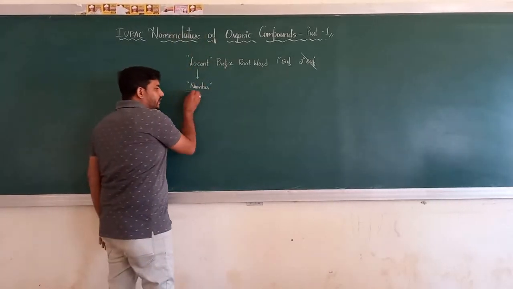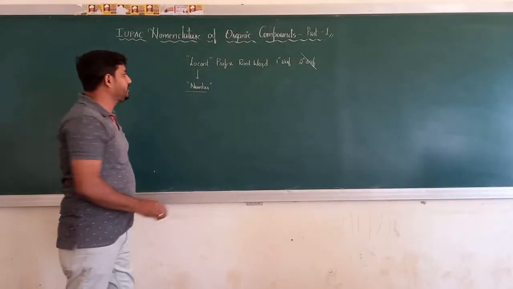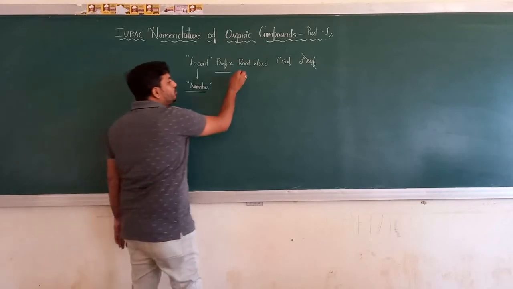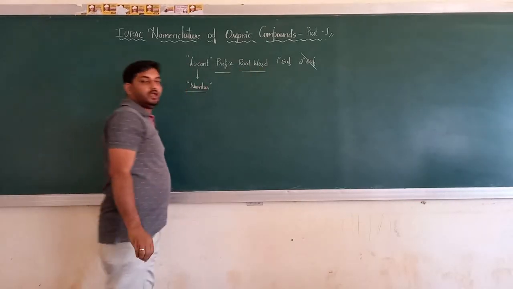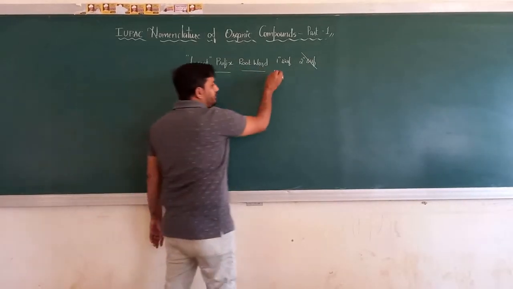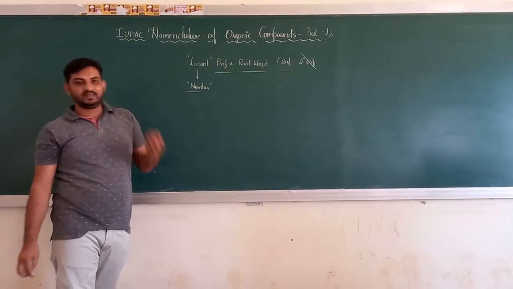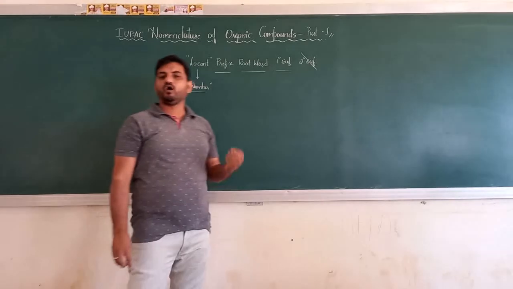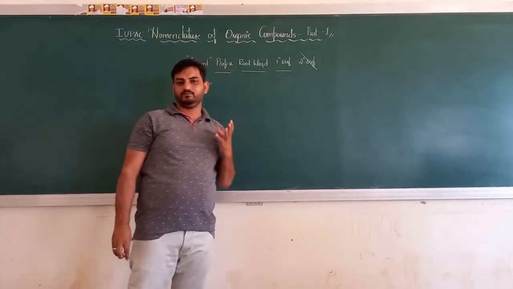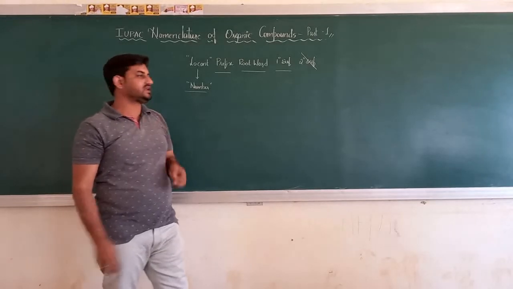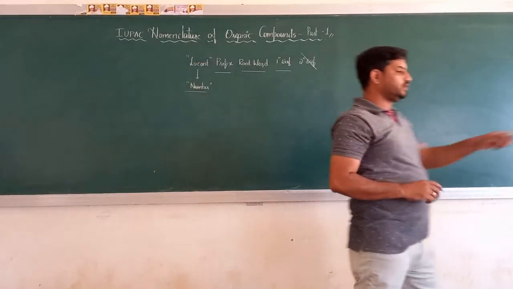We have got a locant in case of a substituent, we have got a prefix if there is a substituent present, the root word which will tell you about the parent chain, and the primary suffix that will give you an idea about whether the chain is an alkane, an alkene, or an alkyne. So without wasting much time, let us go with some basic rules in understanding the IUPAC nomenclature.